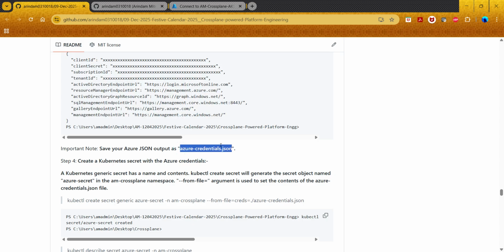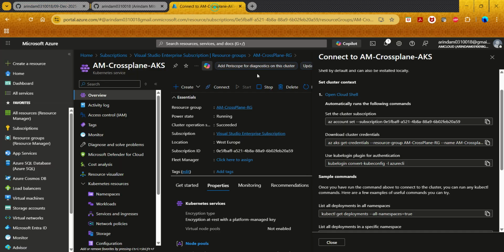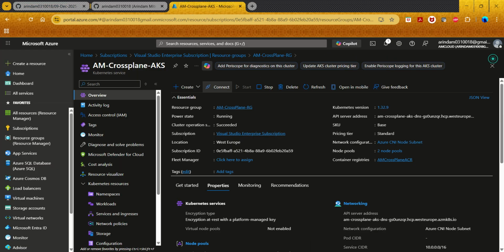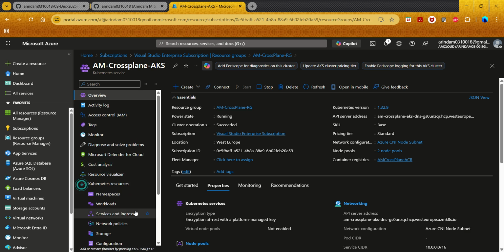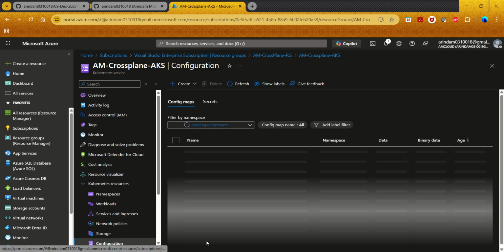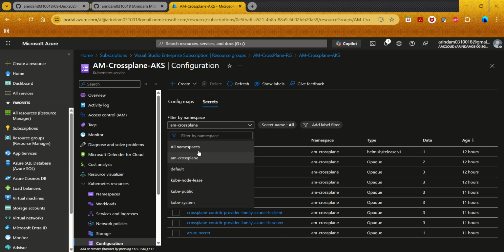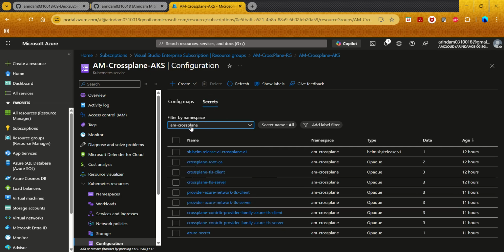And with this, you are then creating a Kubernetes secret. When the Kubernetes secret is created, it will be here. For example, if I go here in Kubernetes, then in the Kubernetes resources, if you scroll down and go to configuration, and then go to secrets, and then select the AM Crossplane namespace, you will see Azure secret.